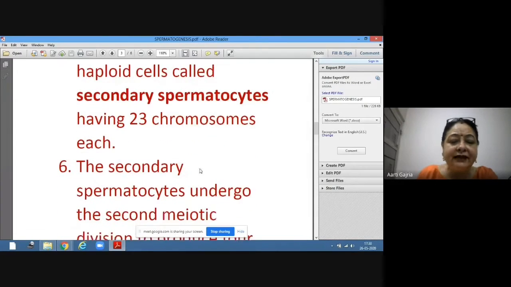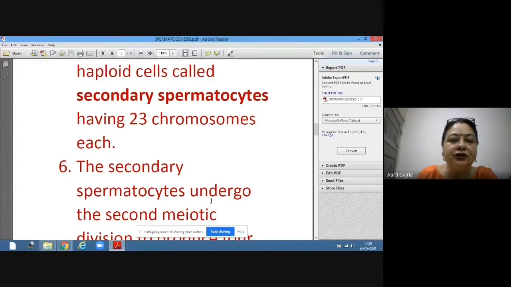Now this secondary spermatocyte will undergo second meiotic division. As I told you, in meiosis, one parent cell will give 2 daughter cells after the first meiosis cell division, and then these daughter cells will further give 2 daughter cells each after the second meiosis cell division.